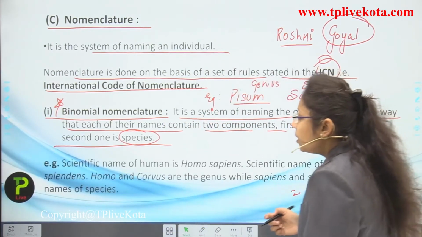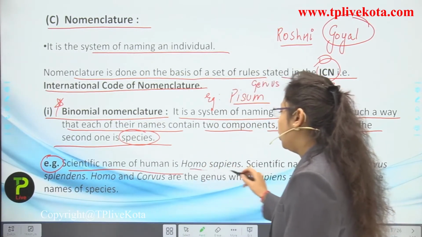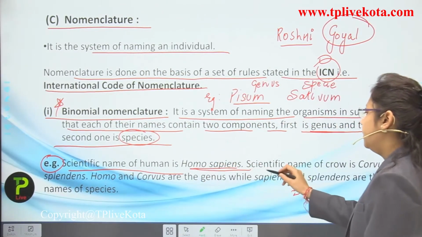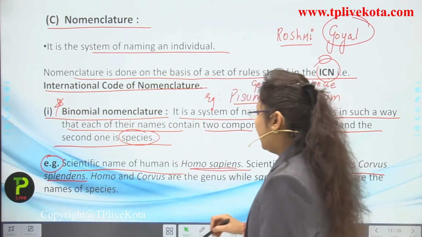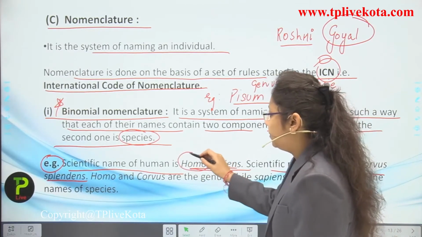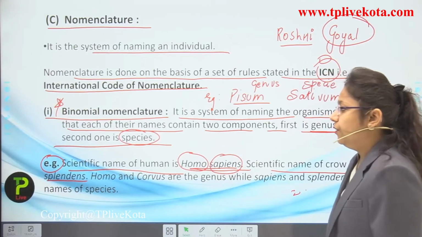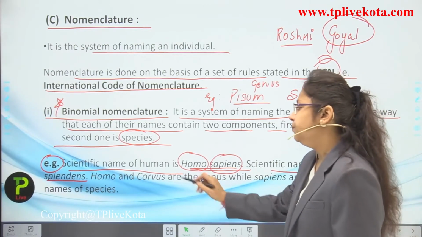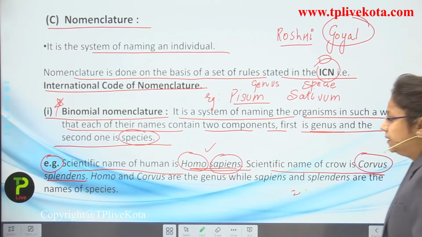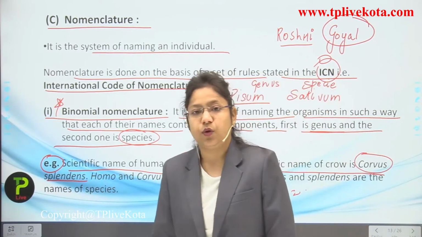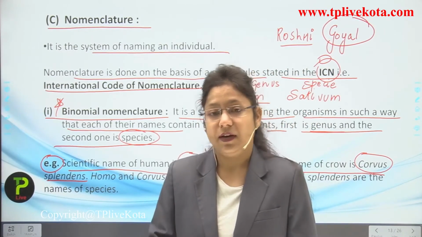Now we are going to see the example over here. Scientific name of human is Homo sapiens. Remember this thing. Scientific name of crow is Corvus splendens. Now you can see this first word represents what? Genus, and the second word represents what? Species. Now if we categorize it, then in human and in crow, Homo and Corvus is what? Genus, and sapiens and splendens is what? Species. So first word is genus and second word is species.